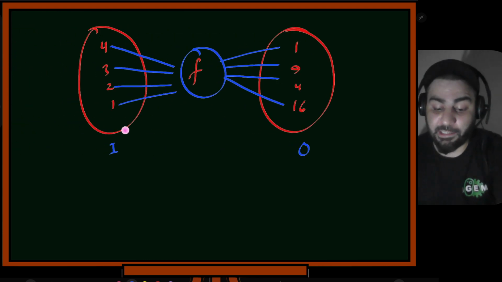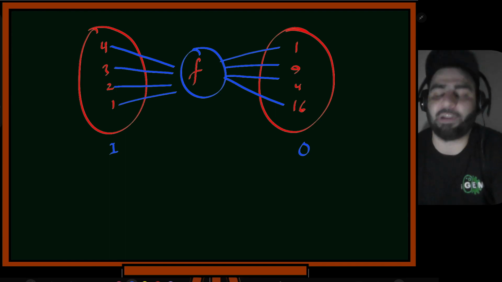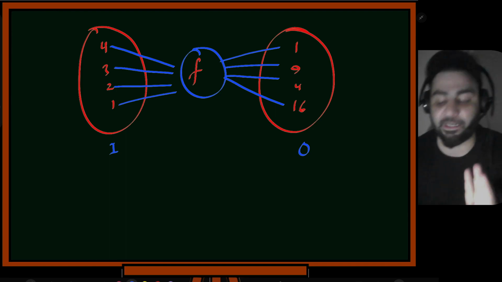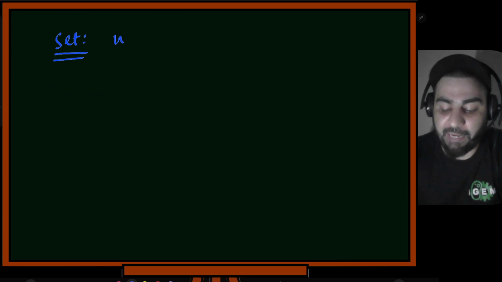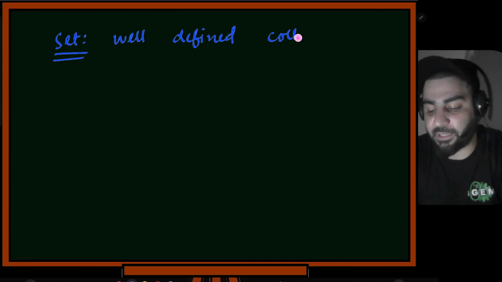I'll say this domain is a set and this range is also a set, probably a set of numbers or whatever it is. So it goes from set A to set B. So what is a set? A set is a well defined collection of objects, collection of, let's suppose, some entities.